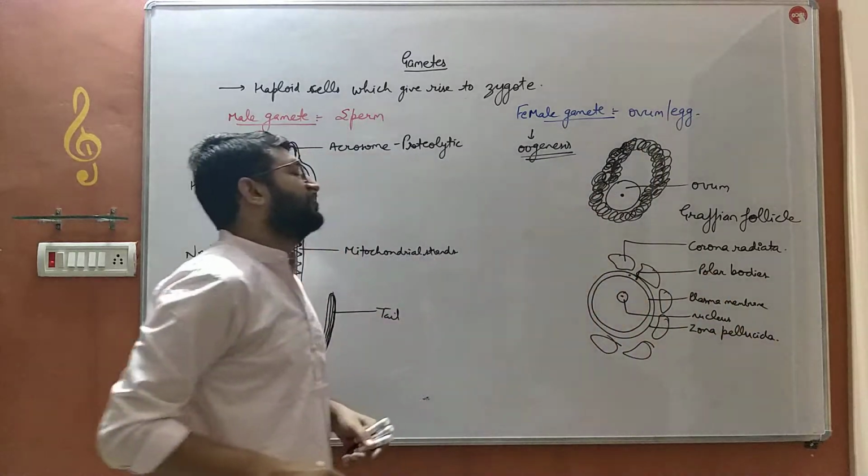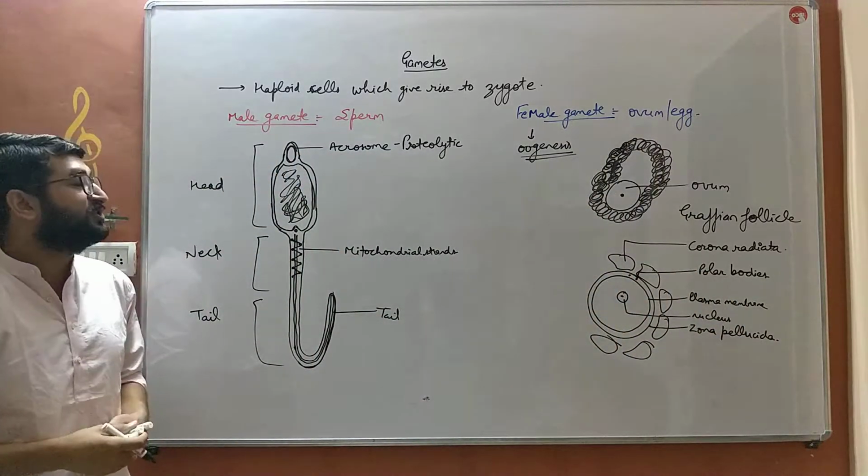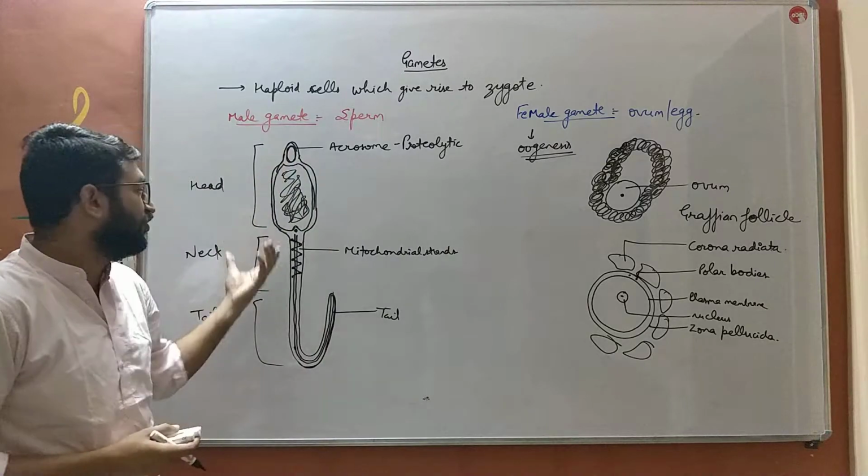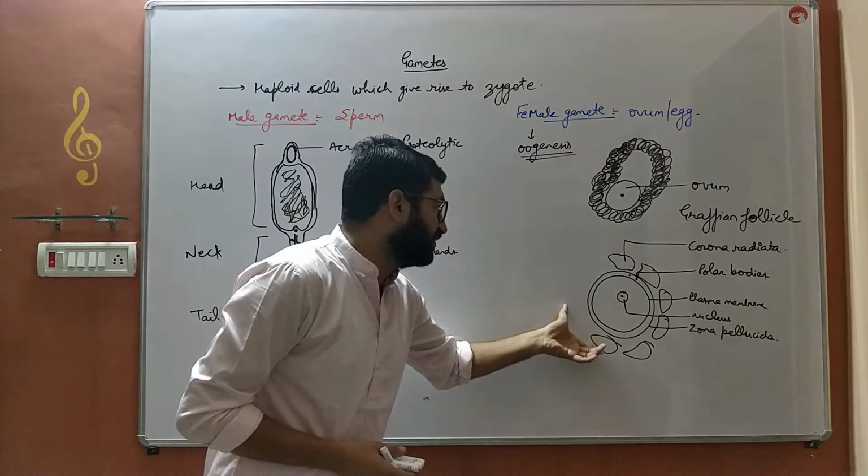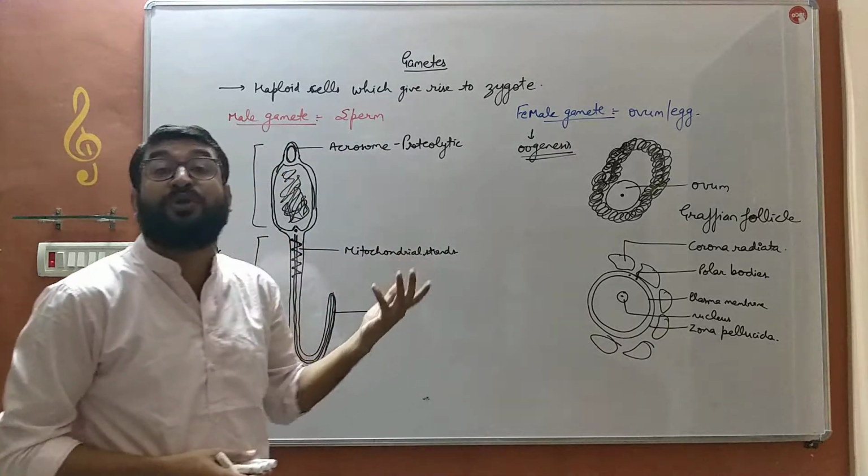So that is the structure of ovum. Ovum is spherical in shape. Sperm is elongated in shape. It is motile, whereas the ovum does not show any locomotion on its own.